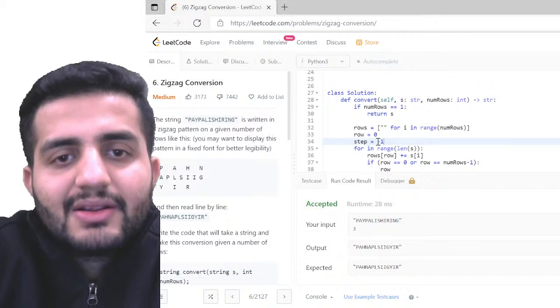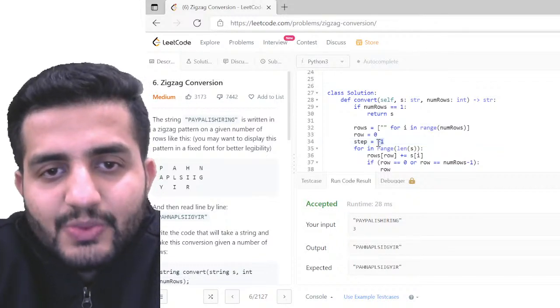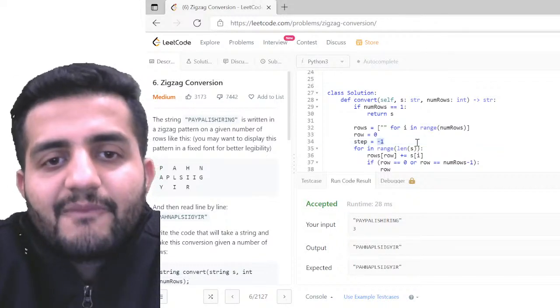The step would be -1 in this case. So this initiating is -1, basically the direction of my readout.